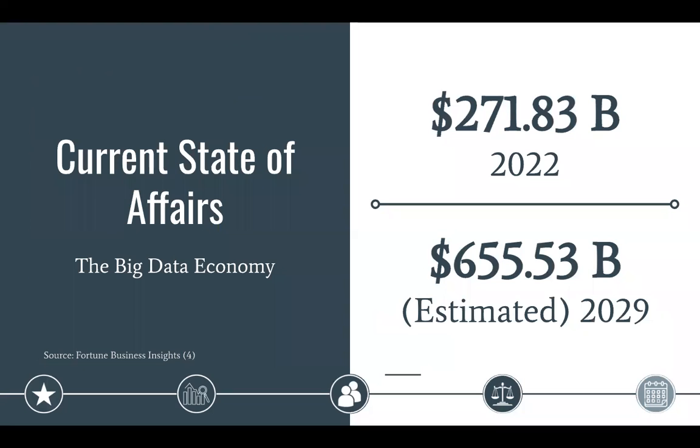This was almost 6 years ago. Have things changed? Not really. In fact, the big data economy continues to grow. Currently, the market value of big data is estimated at about $272 billion. By 2029, experts believe this value will have more than doubled, predicting a value of about $655 billion. This promise of revenue is simply giving platforms even further motivation to continue harvesting user data and selling it for profit. It is likely that ethical concerns like this one will continue to plague platform developers, users, and all other sectors with which they interact.